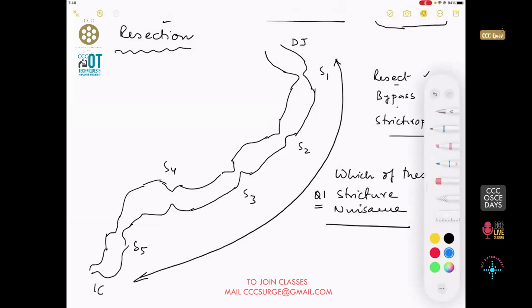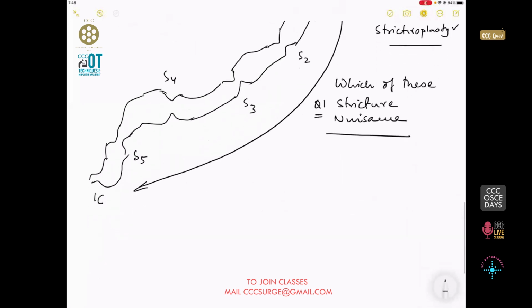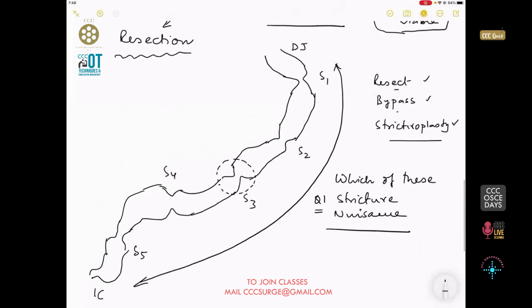Say, for example, we are talking about a patient with an intestinal obstruction. Then what? Very simple. Say, for example, stricture 3 is the main pathology, and it is not that others are not doing problems, they are. But how do you know that is this one? Very simple. You see the gap between the dilated loop of the bowel and between the collapsed loop of the bowel. So that's it. It is so simple. If there is something that is distal, that is collapsed, and there is proximal, that is dilated, that means very easily what you understand is that this stricture is, or this site is one that is creating the nuisance.